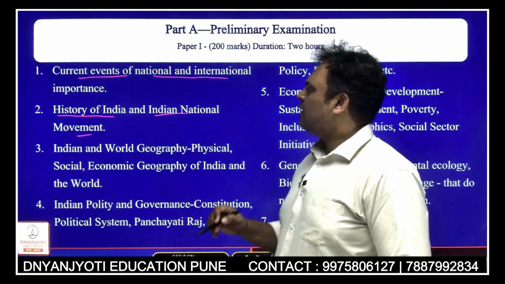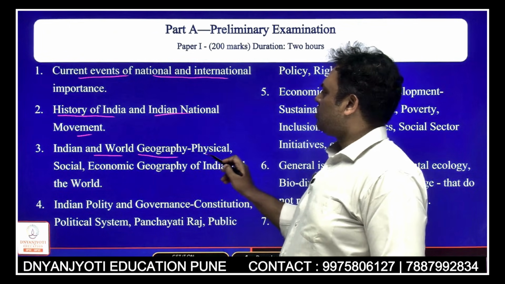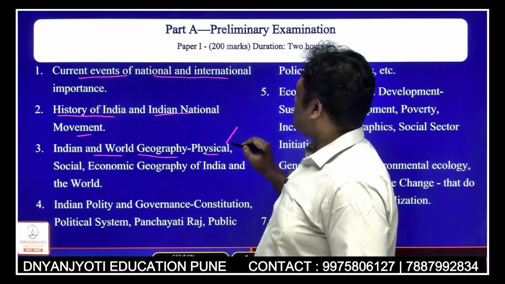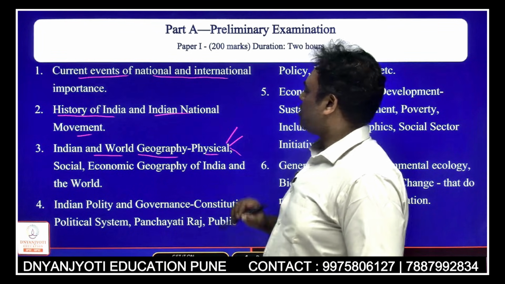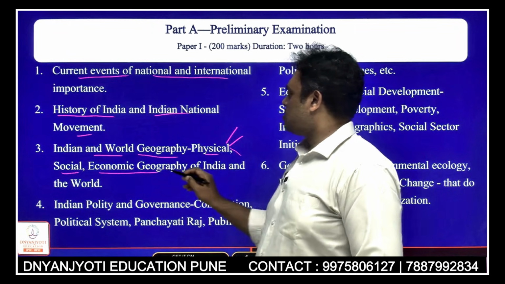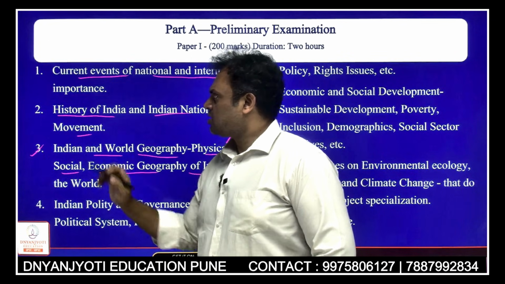Then you will have to prepare geography, which will include India and world geography, consisting of physical geography, which covers geomorphology, climatology, oceanography and even biogeography. Then we have social geography and economic geography of India and the world. This would be the third point.